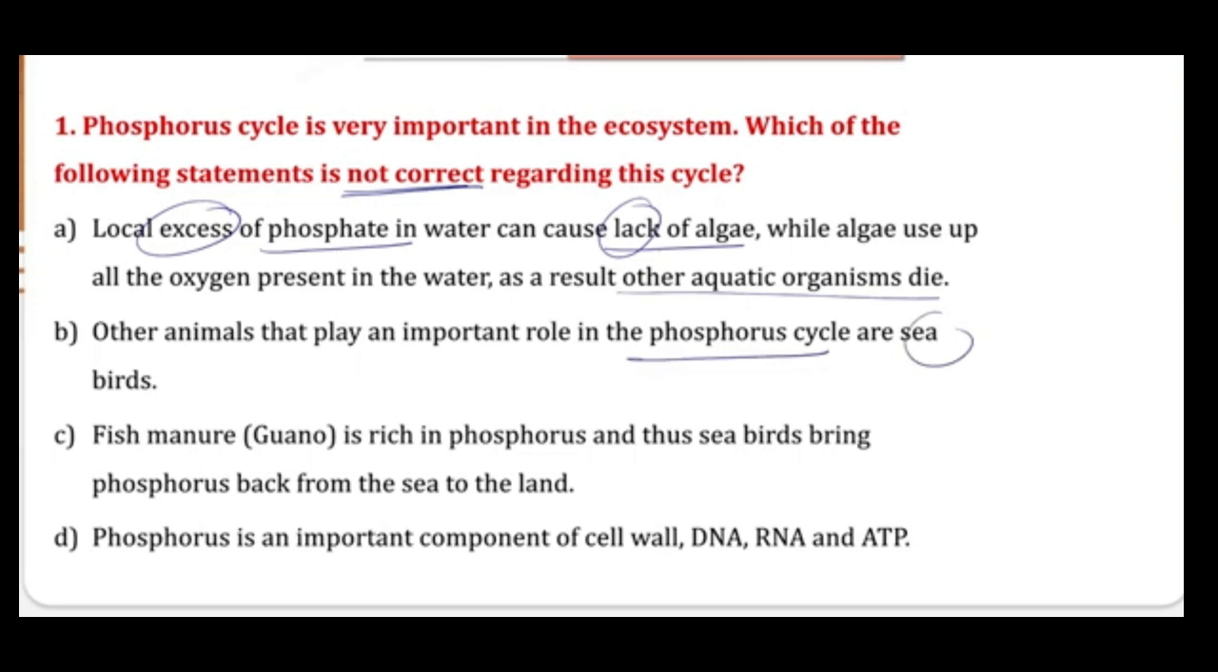Statement 3 is fish manure or guano is rich in phosphorus, and thus seabirds are bringing this phosphorus back from the sea to the land. And option D is, phosphorus is an important component of cell wall, DNA and RNA, ATP. Okay, so now let's see the answer.